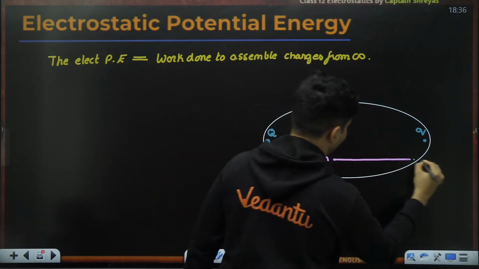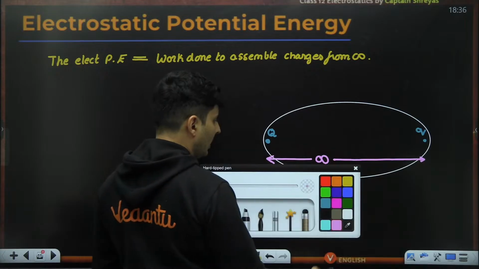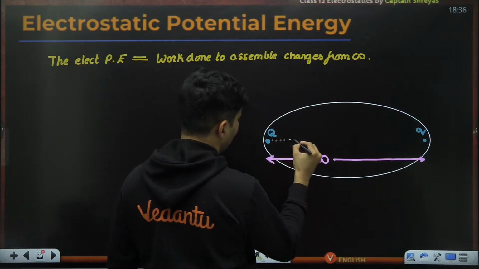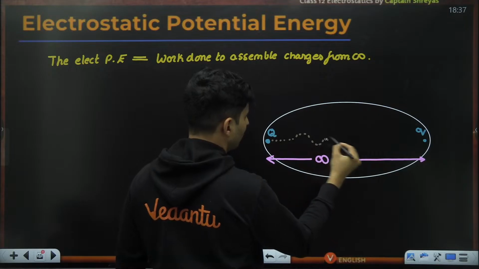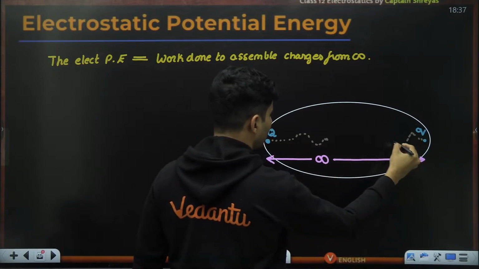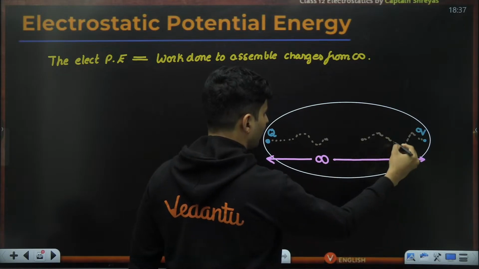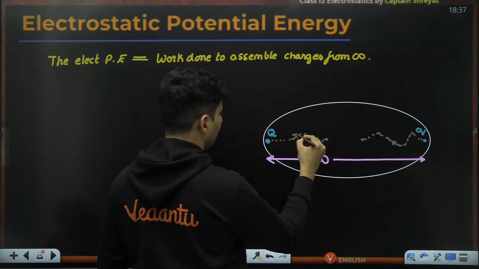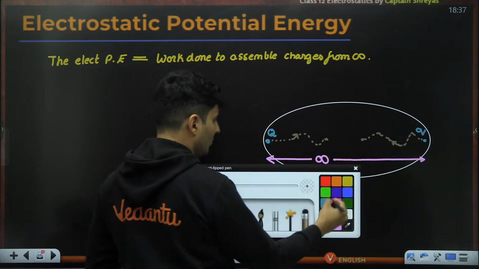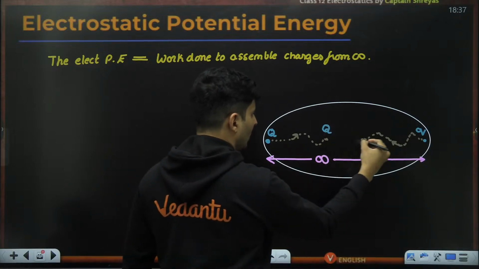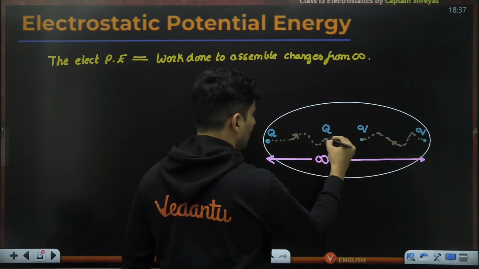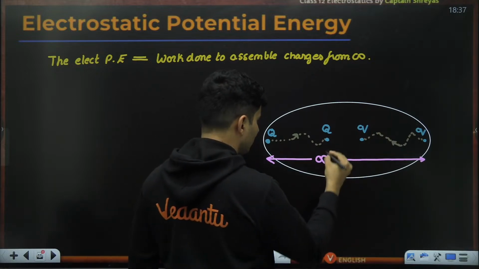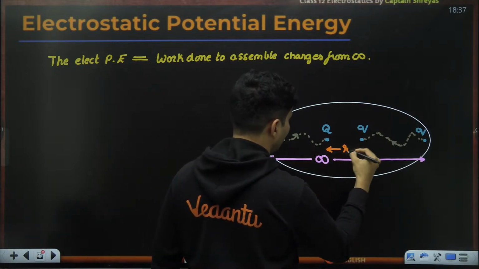Eventually, slowly, you are going to bring these charges closer and closer, whatever way you want. You brought this charge over here at Q, and this is small q. Now there is some distance of separation between them, let's say I call it R.